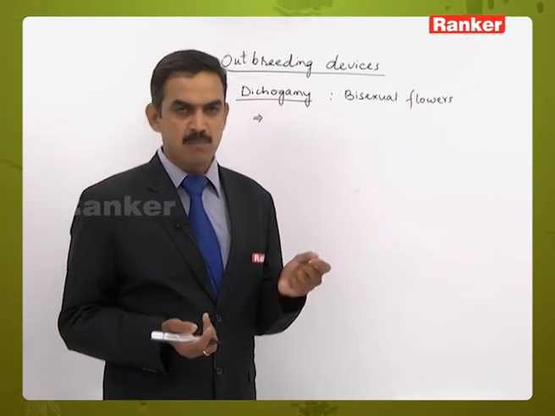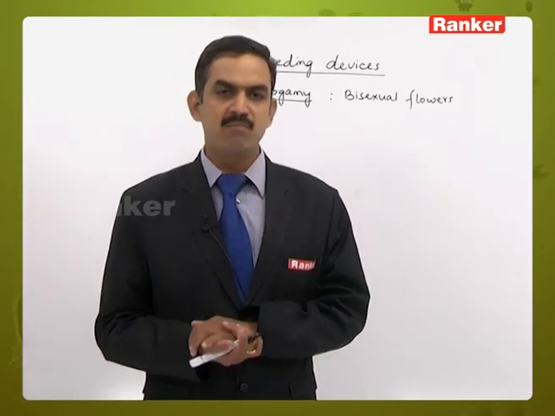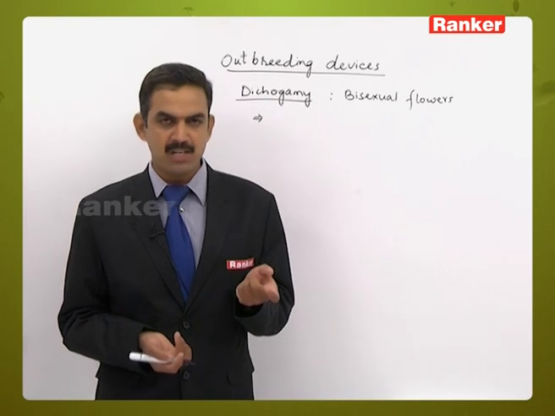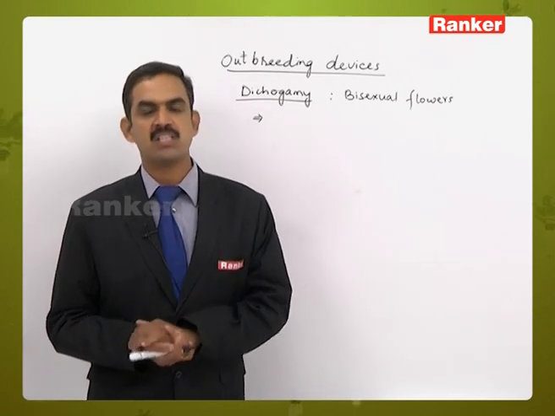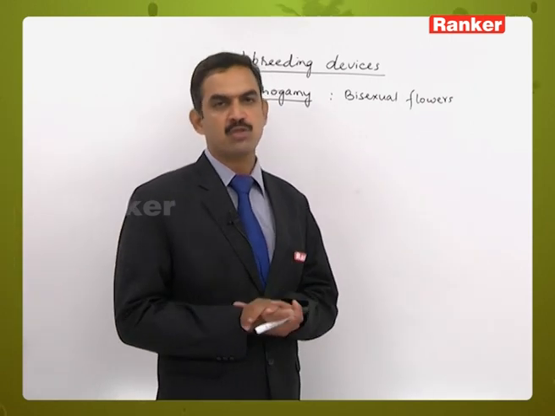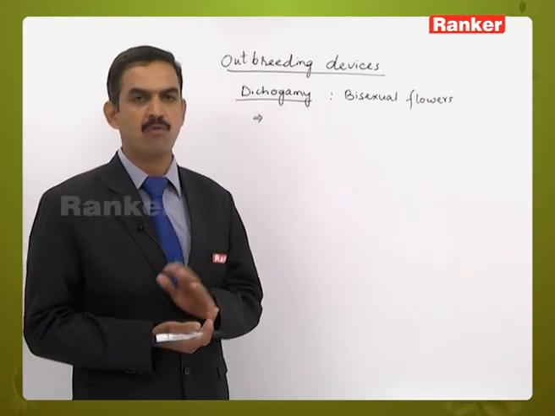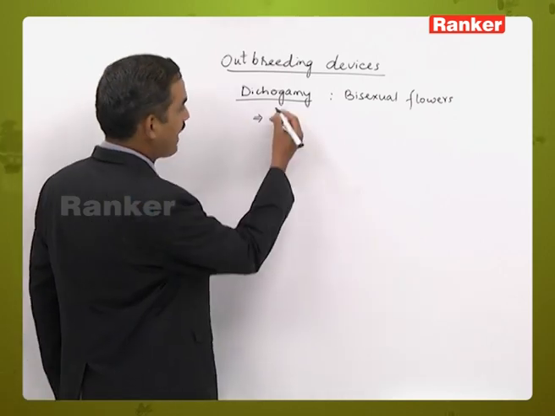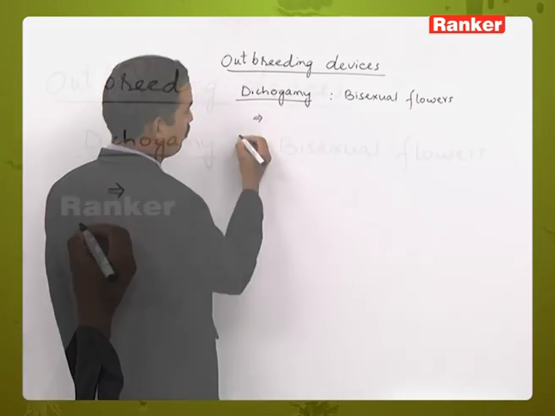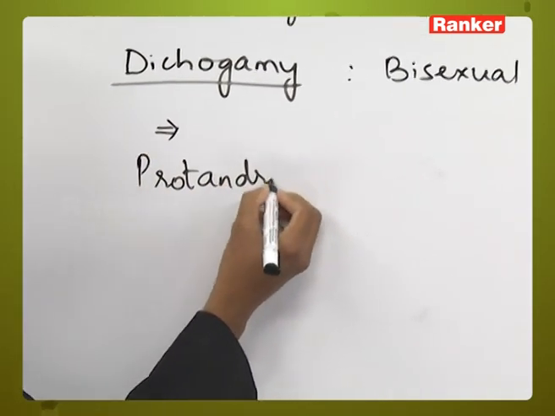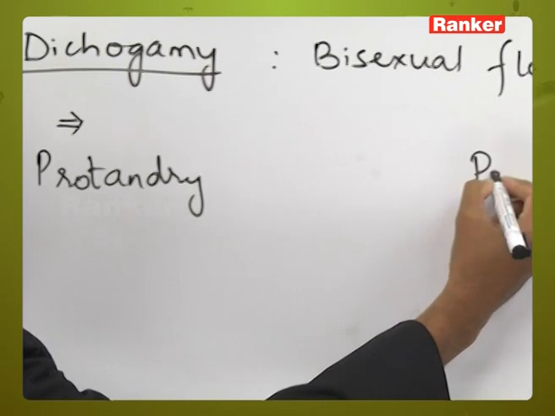When the androecium is mature, the gynoecium is immature, while in the other condition the gynoecium is mature and the androecium is immature. Based on that, dichogamy is of two types: one is called protandry and the second is called protogyny.